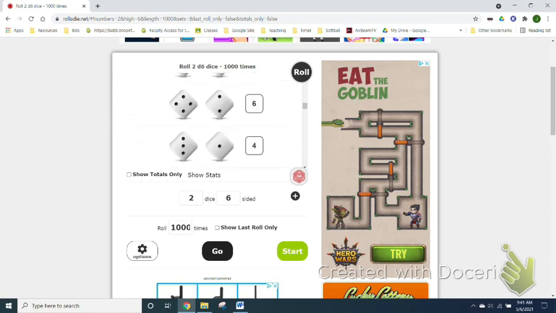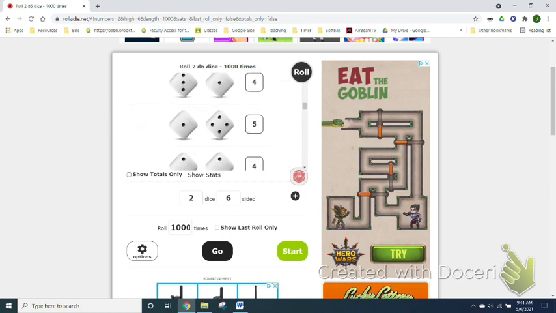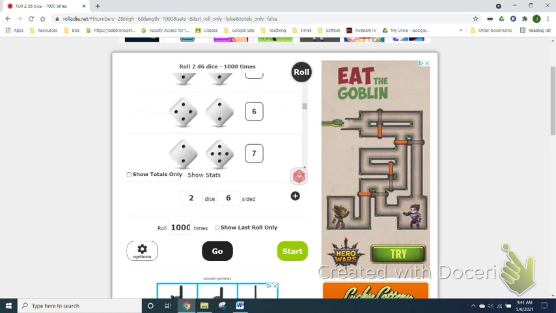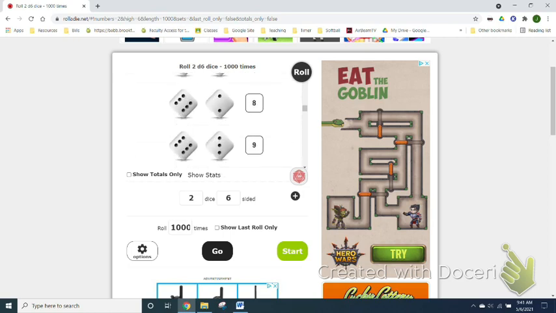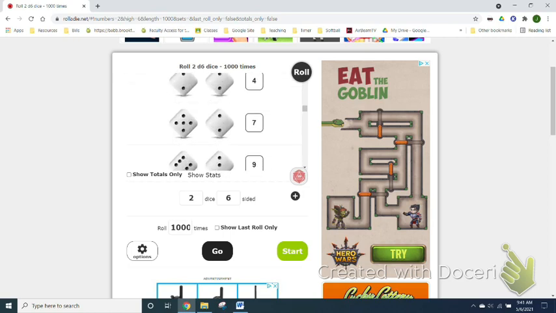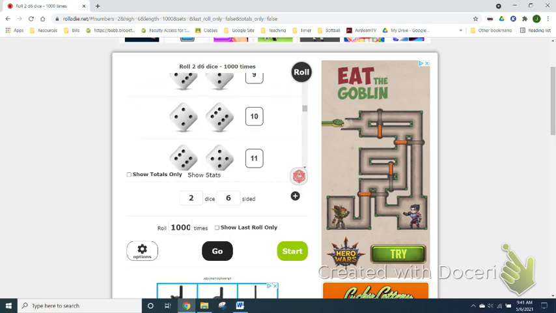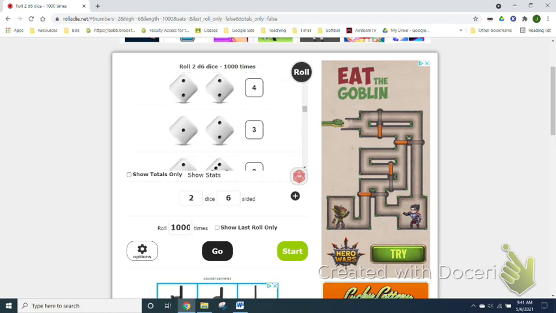29, 30. 31. I saw the 3 and I was like, that's all one. Very fast. 31, 32. Am I at 32? Yeah. 33. Yeah. Okay. 34.